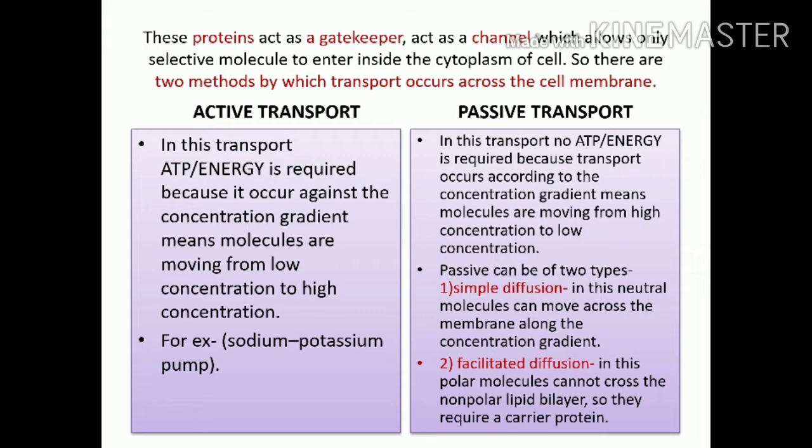Now let's see the methods by which transport occurs across the cell membrane. First is active transport. In this transport, ATP or energy is required because it occurs against the concentration gradient. Against means the molecules are moving from low concentration to high concentration. And the other transport is passive transport. In this transport, no ATP or energy is required because the transport occurs according to the concentration gradient. According means the molecules are flowing from higher concentration to lower concentration. In passive transport, there can be simple diffusion or passive type of diffusion.